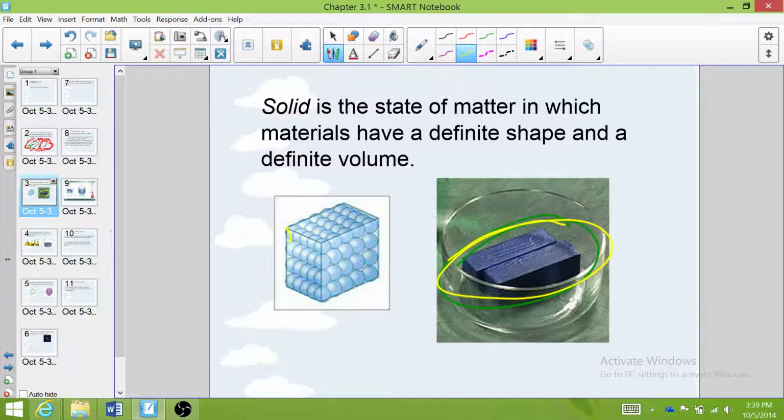And the particles inside a solid are really, really closely packed together, like in this picture. They're not moving around or going from one place to another. They stay where they are, which is what helps it keep its definite shape. It also has a definite volume, meaning we cannot squish it to be more compact or pull it apart to make it less compact without causing a physical change to it.